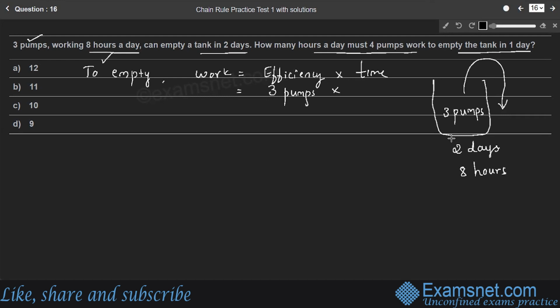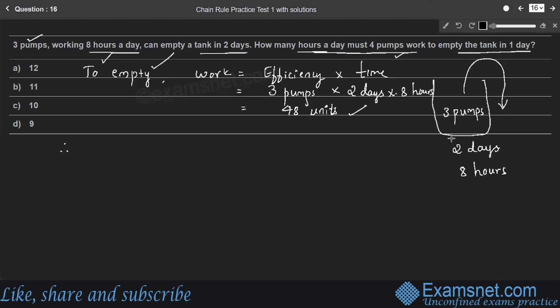Therefore, the time is 2 days, and in every day, each pump works for 8 hours. The product of 3 pumps, 2 days and 8 hours gives the total work that needs to be done to empty the tank. It is 3 into 2, 6, 6 into 8, 48 units of total work to empty the tank. Now, how many hours a day must 4 pumps work to empty the tank in 1 day? To empty the tank means the same amount of work needs to be done.